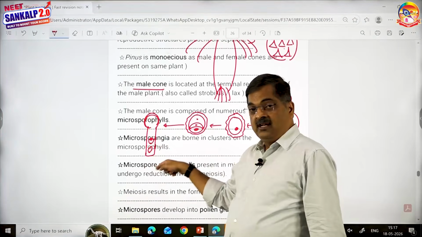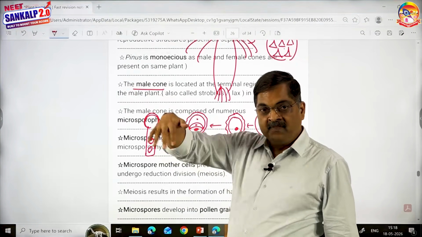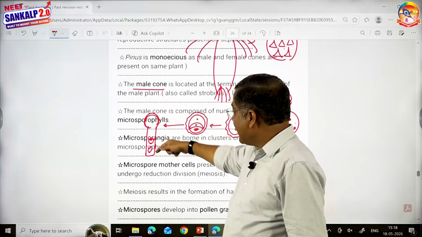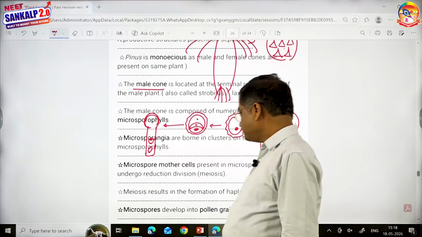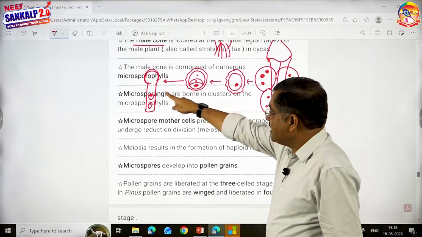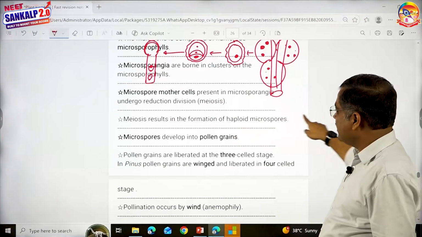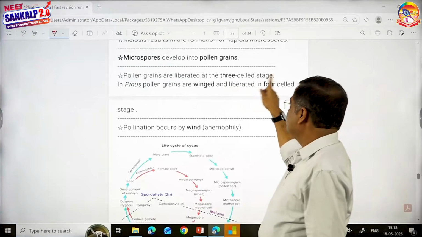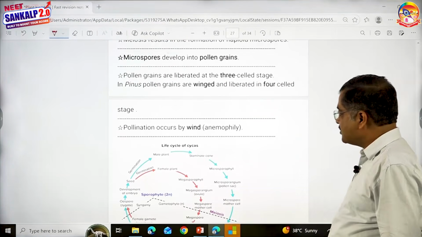After liberation, these pollen grains reach the ovule by wind pollination. After reaching the ovule, they produce a pollen tube, siphonogamy, and one of the cells will develop and produce male gametes. Same thing I have written here. The male cone contains many microsporophylls. Microsporophylls give rise to microspore mother cells, meiosis. Microspores develop into pollen grains. Pollen grains are liberated at 3-cell stage. In Pinus, they are winged and liberated at 4-cell stage.